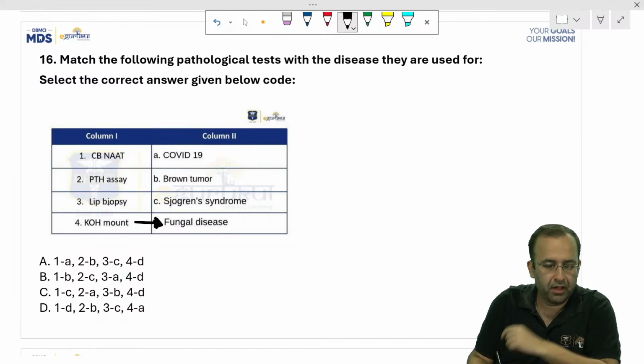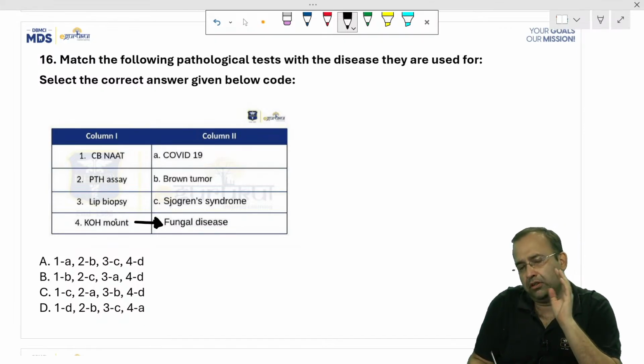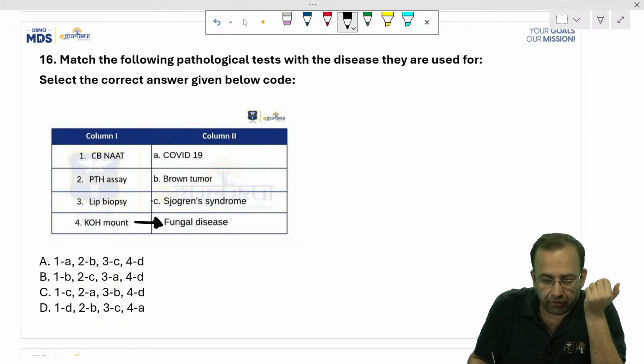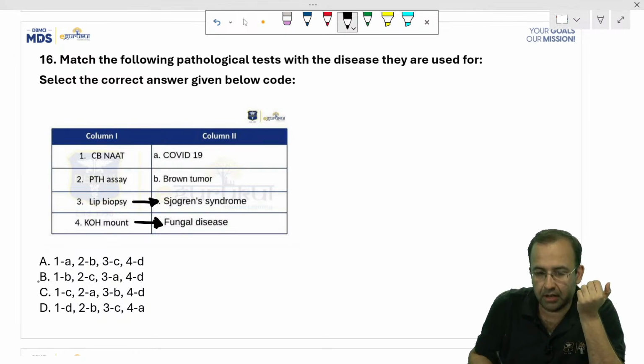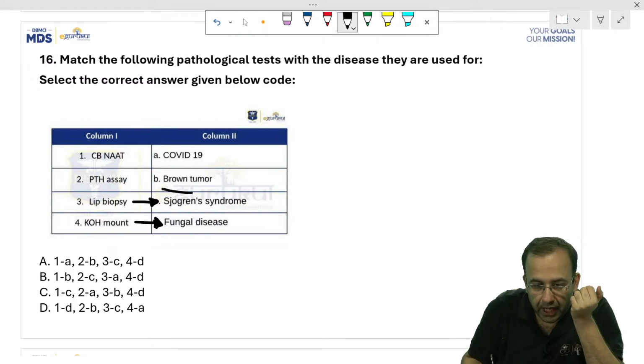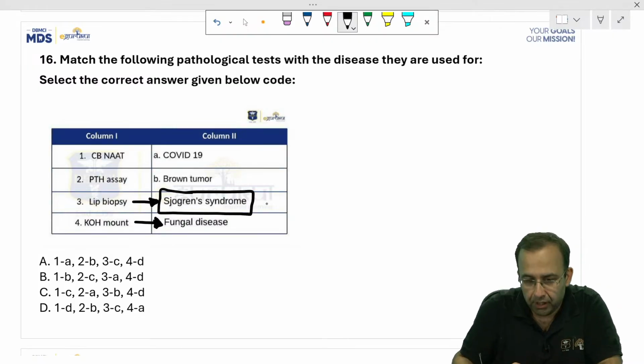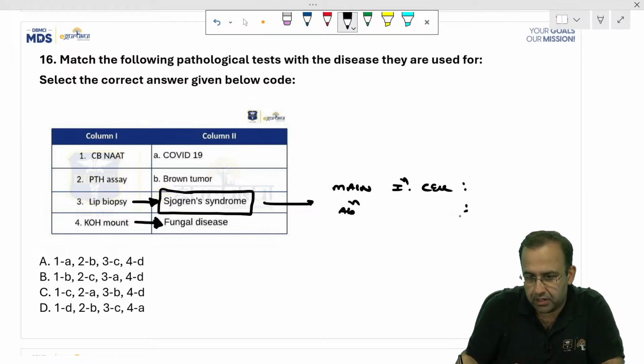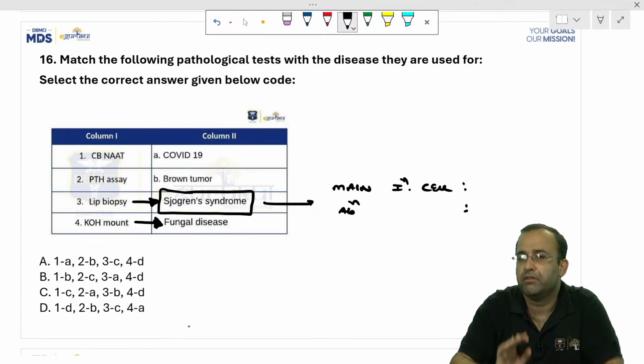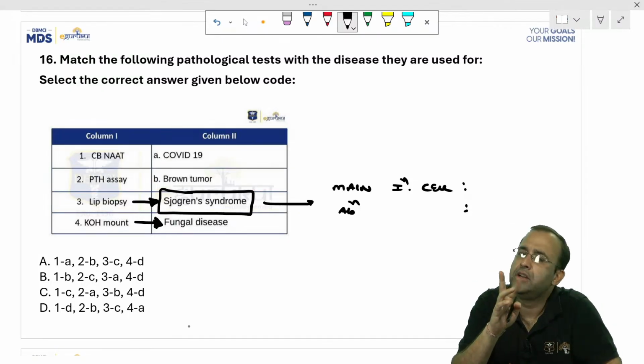Lip biopsy, irrespective of how painful it is, has to be performed for Sjogren's syndrome. That is dry eyes, dry mouth. Tell me the antibody associated with Sjogren's. Tell me two things with Sjogren's: the main inflammatory cell and the antibody associated with Sjogren's. Tell me this, and then tell me the antibody with systemic sclerosis. Antibodies are important.